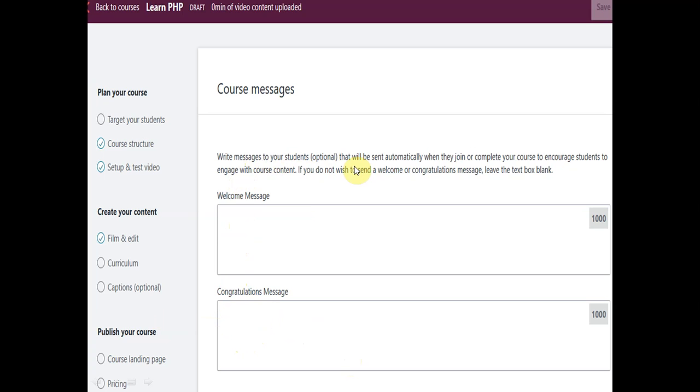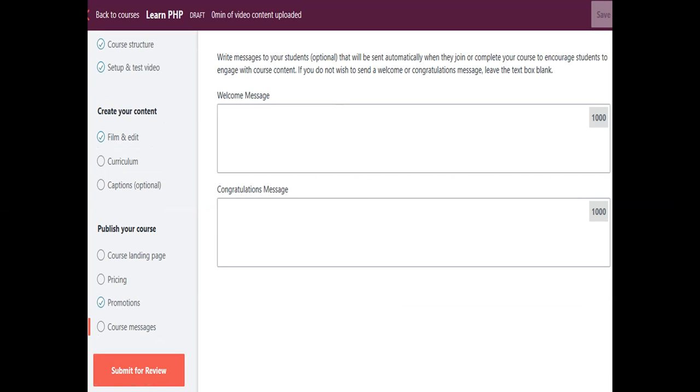Write a message to your students, and it will be sent automatically when they join or complete your course, to encourage students to engage with the course content. If you do not wish to send a welcome or congratulation message, leave the text blank. Otherwise, in case we are sending some message, we can write the message here. So these are the different steps which can be used for creating the course content. And finally, after doing all the things, we will submit the course for review. So here are the welcome message, the congratulation message, and finally we have submit for review.